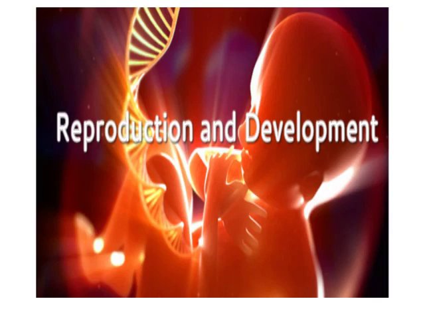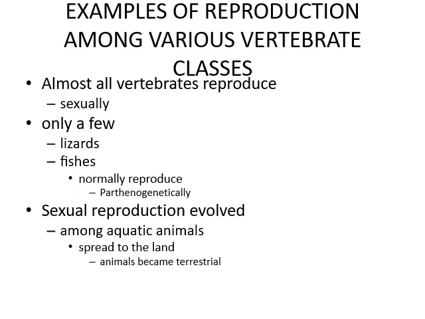Reproduction and Development. Today we will discuss examples of reproduction among various vertebrate classes. Almost all vertebrates reproduce sexually, but some, like lizards and fishes, normally reproduce parthenogenetically.